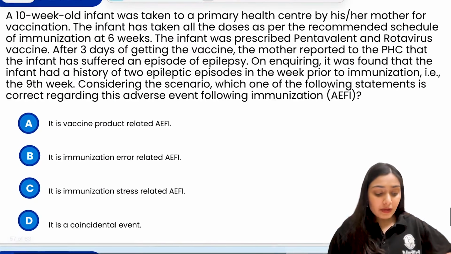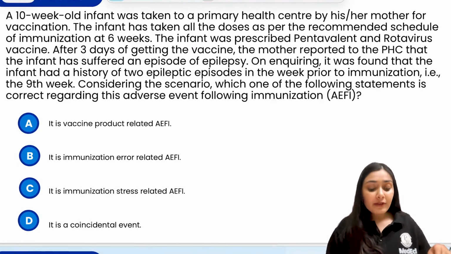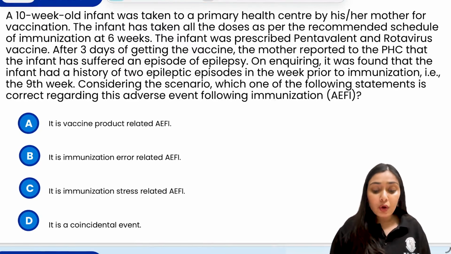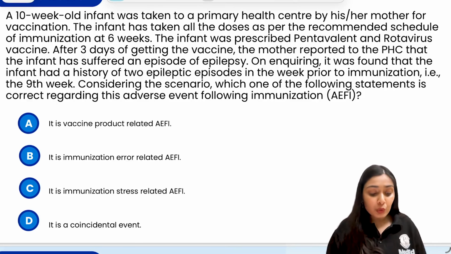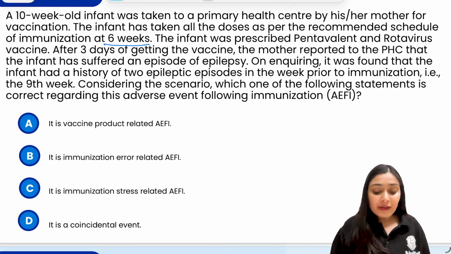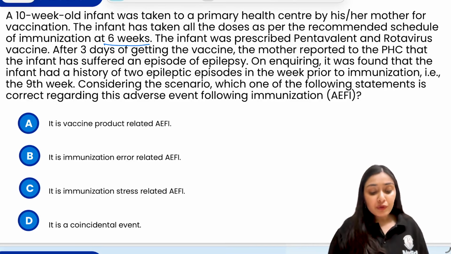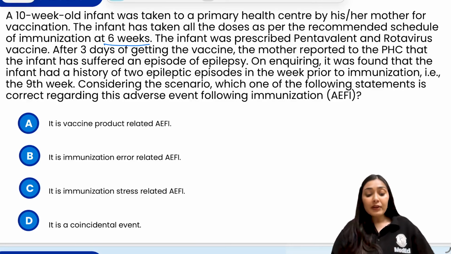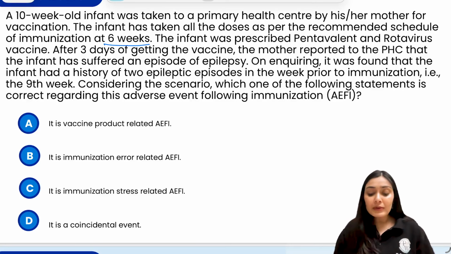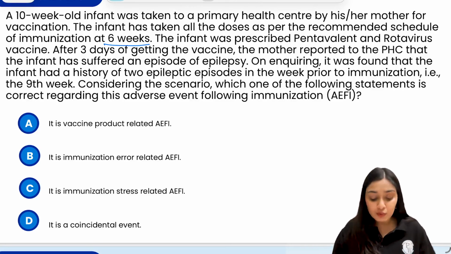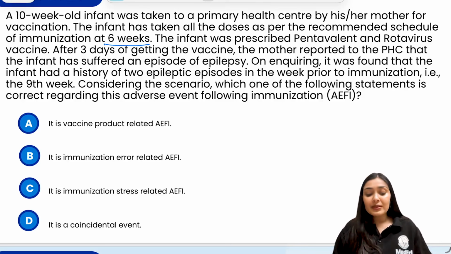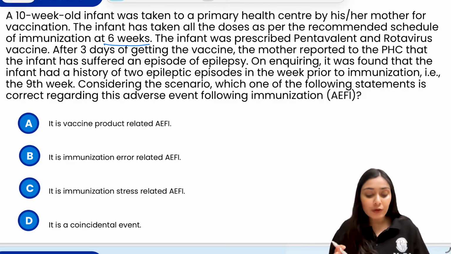Moving to the next question, we have a 10-week-old infant who is taken to a PHC by his or her mother for vaccination. The infant has taken all the doses as per the recommended schedule. At 6 weeks, the infant was prescribed rotavirus. After 3 days of getting the vaccine, the mother reported that the child suffered an episode of epilepsy. On inquiring, it was found that the infant also had a history of 2 epileptic episodes in the week prior to the immunization, that is 9th week. Considering the scenario, which of the following statements is correct regarding adverse event following immunization?